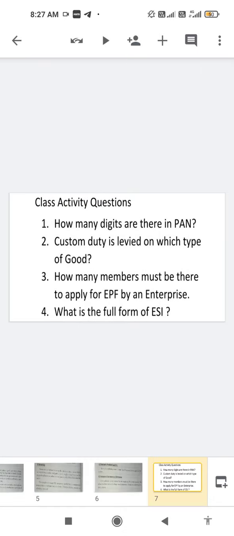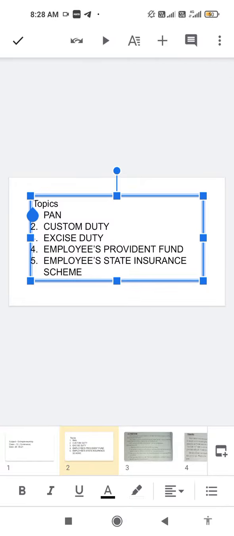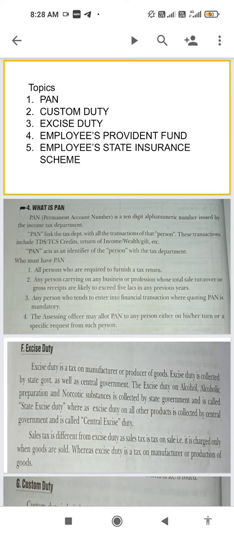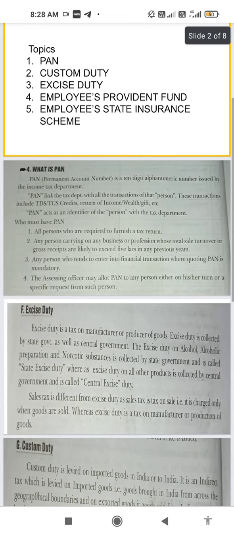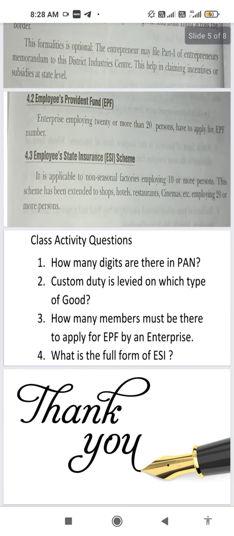Now let's quickly see what we have discussed today. We have discussed PAN, custom duty, excise duty, employees provident fund, and employee state insurance scheme. We discussed PAN, excise duty, custom duty and employees provident fund separately, and then the class activity questions.